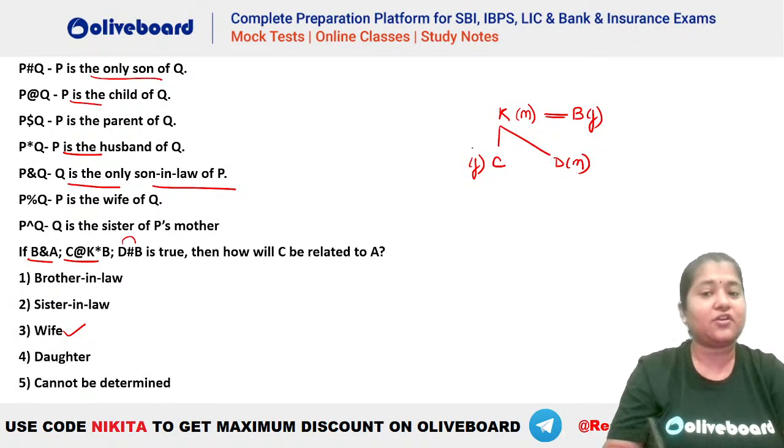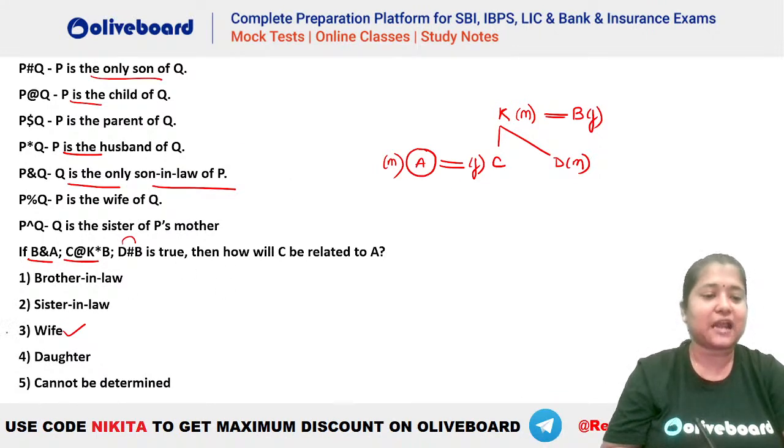Now only son-in-law, you can see that if we have only these people here, we will have only this person as son-in-law. That is, B & A. So ampersand means B is the only son-in-law of A, right? But it should be provided in this particular question that we have only these 5 people in this particular family tree. Okay, so you can see the answer has to be wife. Are we clear, everybody? Please let me know if we have any doubts in here. So provided we have only these 5 persons in this particular family tree, the answer would be wife here.